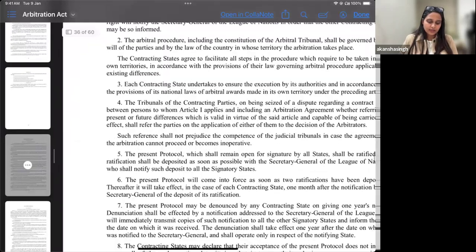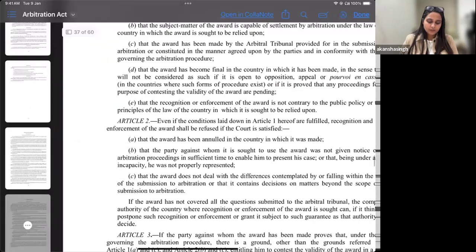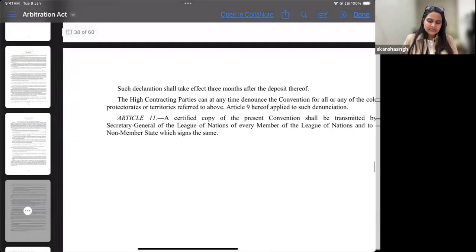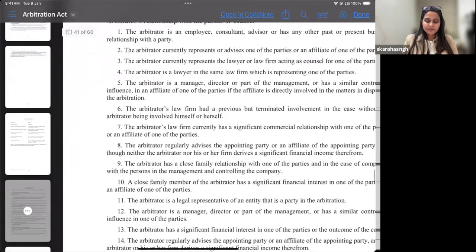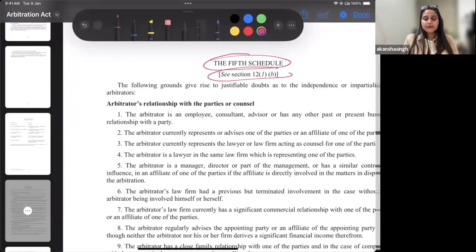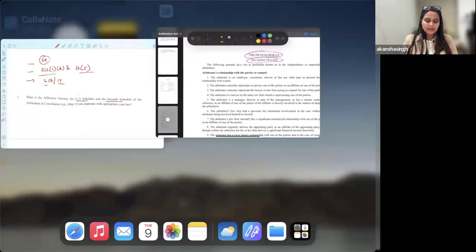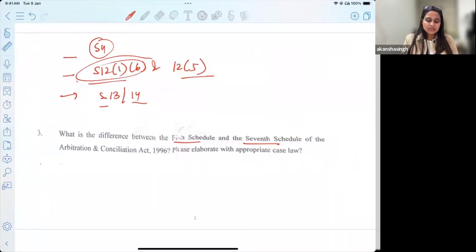Schedule 5 lays down certain grounds, read specifically with 12(1)(b). So we have 12(1)(b) read with schedule 5, and 12(5) read with schedule 7.